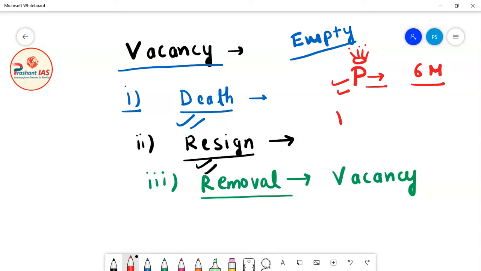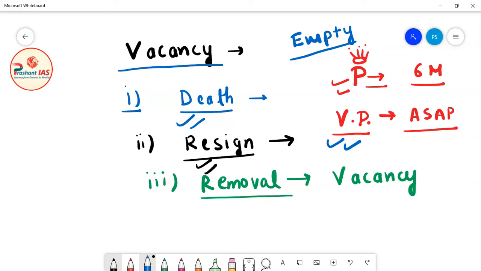But friends, if there is a vacancy in the office of the Vice President of India, then the Election Commission has to conduct the elections as soon as possible. No timeline or date is given in the Constitution of India, but it is written that if there is a vacancy in the office of the Vice President of India, then the Election Commission should conduct the elections for the new Vice President as soon as possible.